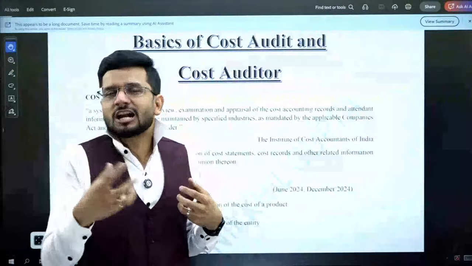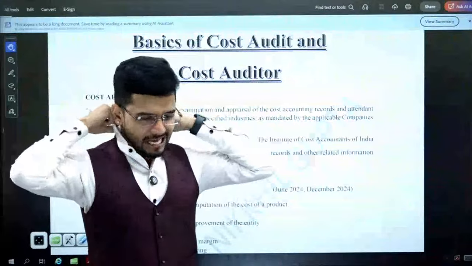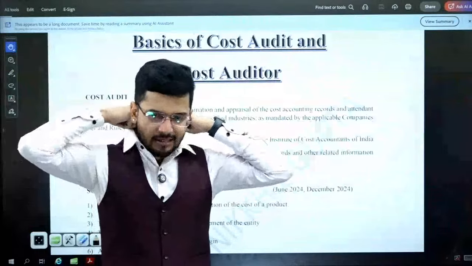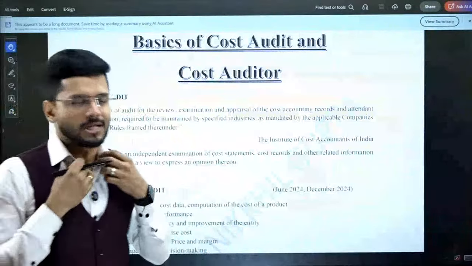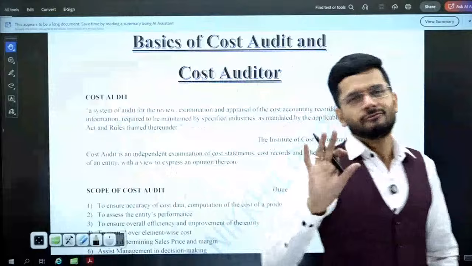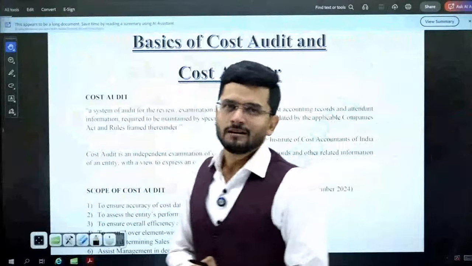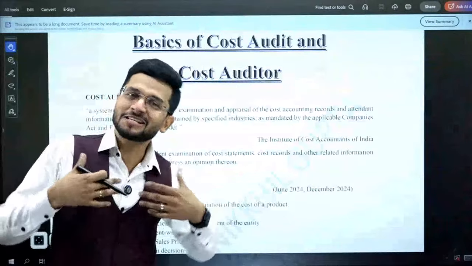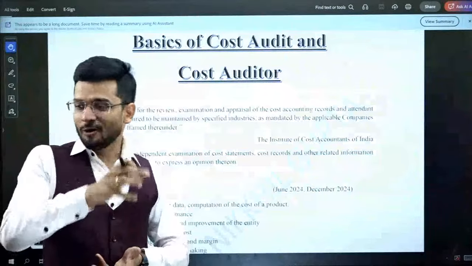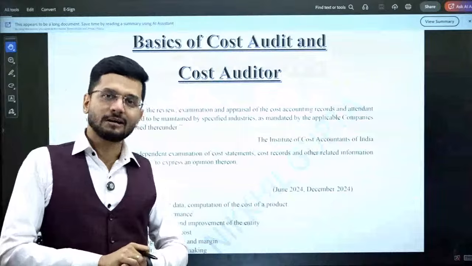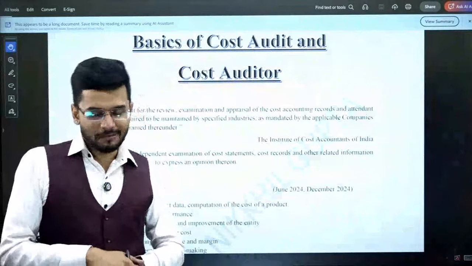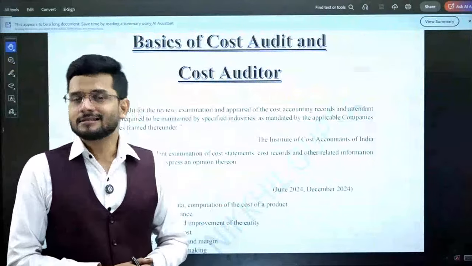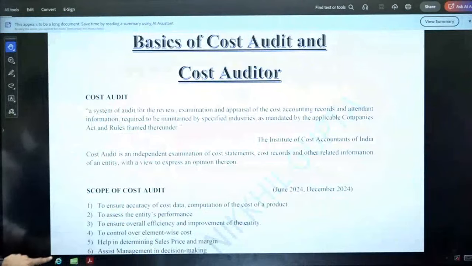We should have a special attachment with this subject. At least I have a special attachment with this subject. Since the time I have started teaching this subject, I have developed love for this subject. I am in love with this subject for a sole reason that this is exclusively mine. Coming out of our emotions, coming out of our emotional backlog, let us start the subject. The name of the subject is Cost and Management Audit.